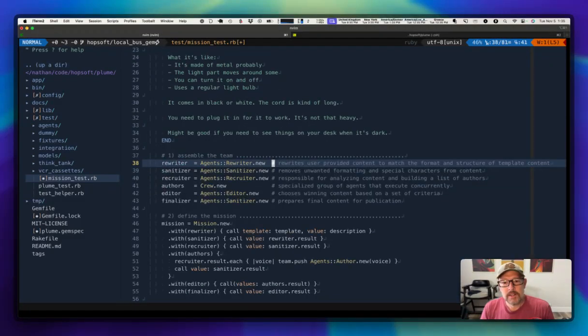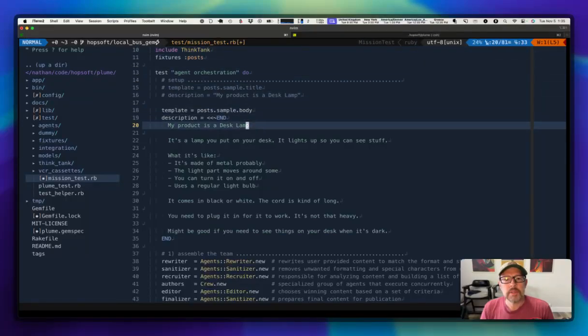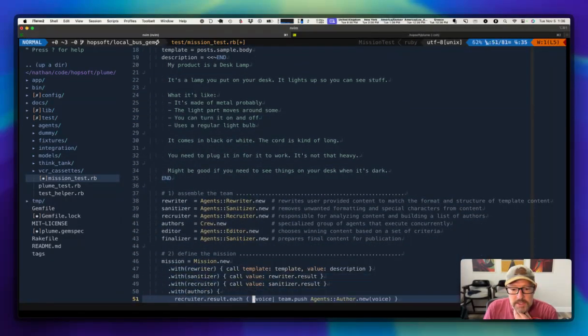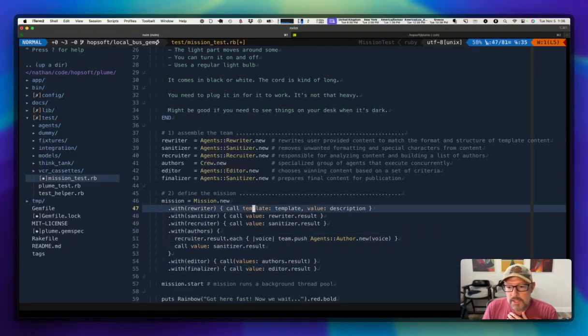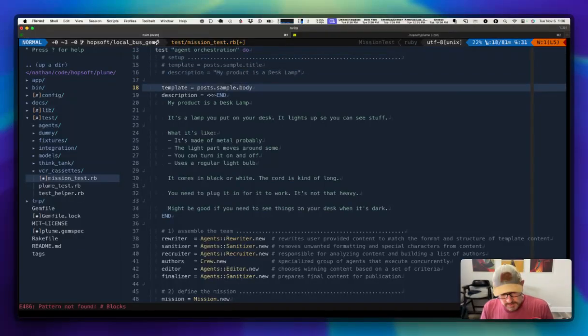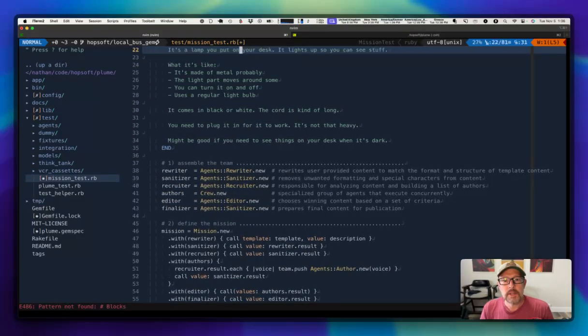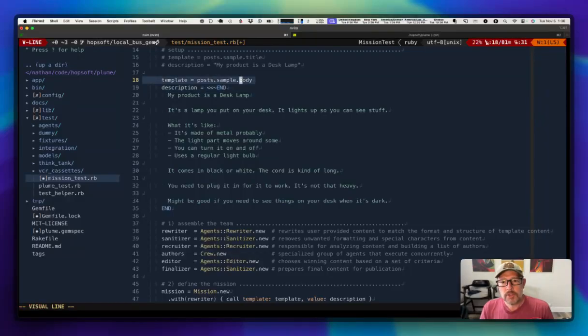And so over here, this first agent is a rewriter. And what it does is it's going to take the, where did I grab my first post? I think it's down here when we first kicked this thing off. So I craft a message, and then my template. Actually, I was looking for my template. Let me see if I can find my template. Where do I pull that out? Oh, here we go. So that's a fixture. I'm just grabbing one of those posts that we just looked at, and I'm grabbing the body from that particular post, right? So if I'm back here, we're just grabbing the body and saying, okay, there's our reference material.